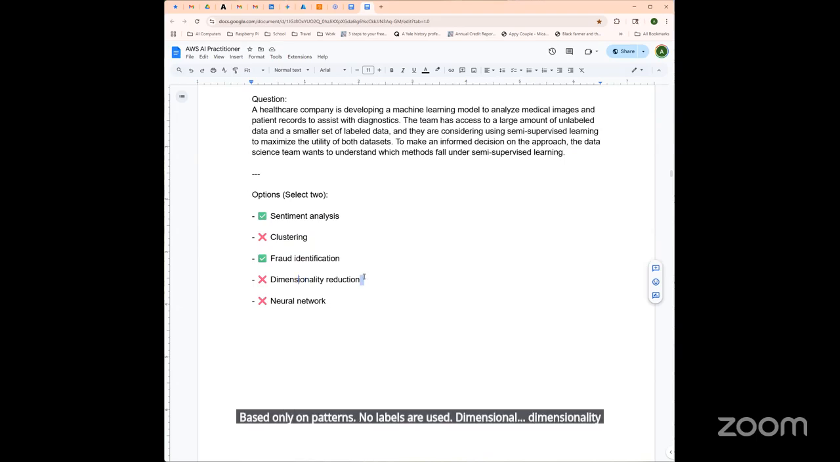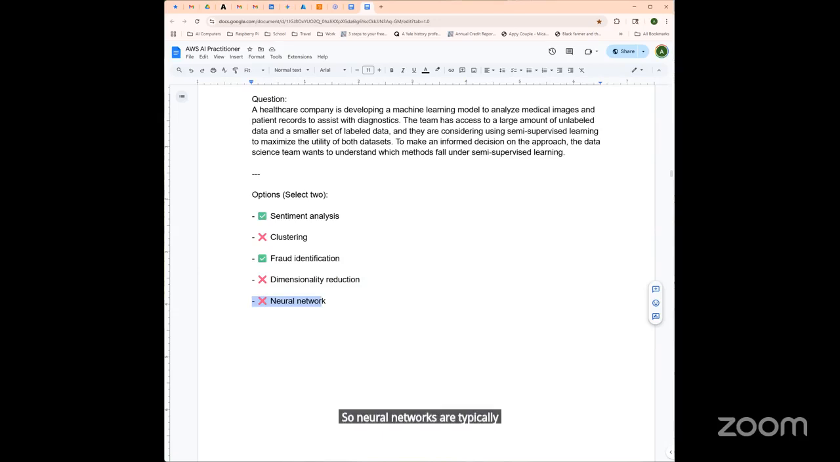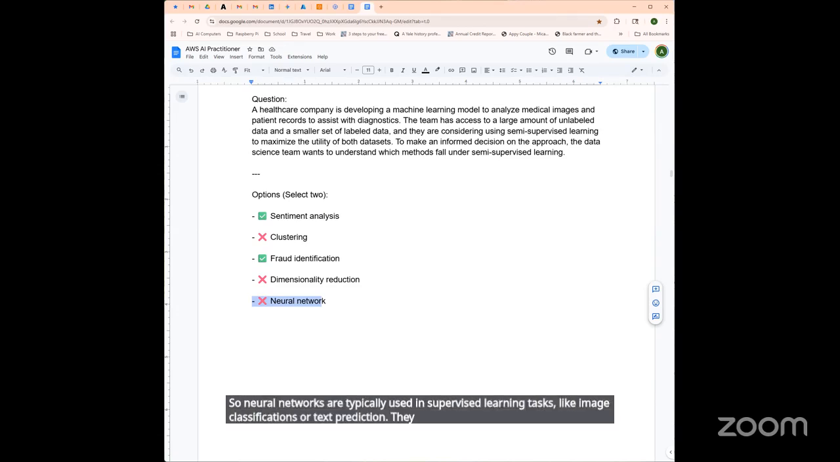Dimensionality reduction. Okay, so this is another unsupervised method. It reduces the number of input features and simplifies the models. It doesn't use or generate labels. And then neural network. Okay, so this is a model architecture, not a learning method. Neural networks are typically used in supervised learning tasks like image classification or text prediction. They require labeled datasets to function and aren't inherently semi-supervised. All right, next question.